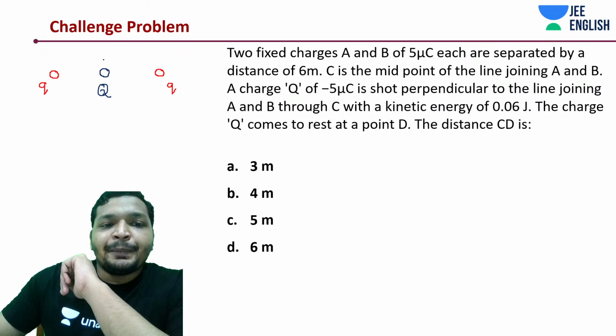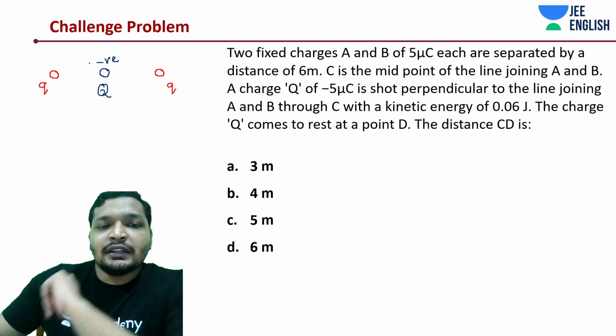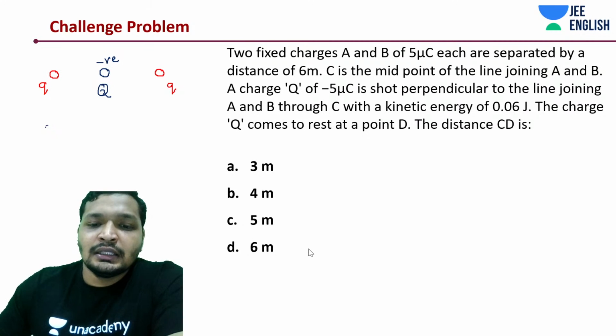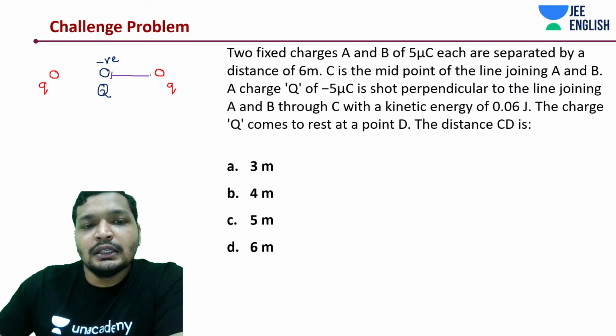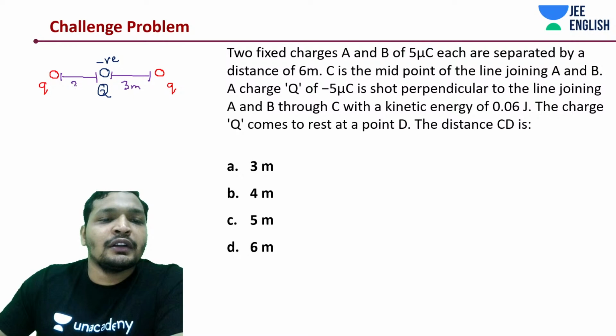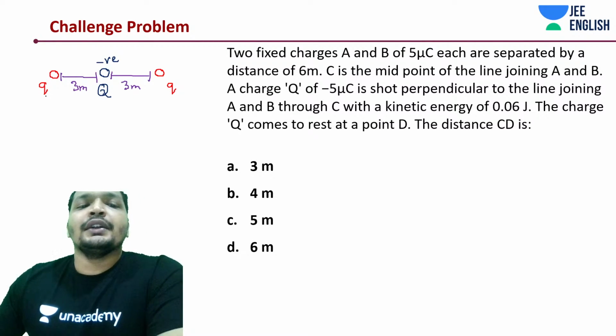This capital Q charge is negative. I'll quickly explain this question, but we have already done it. You can refer to the last video and understand it.